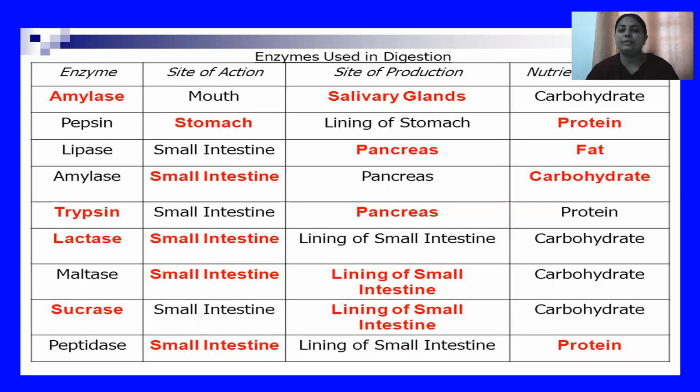Lactase is also found in the small intestine, in the lining of the small intestine, and it is involved in the breakdown of carbohydrates. Maltase is also found in the small intestine, in its lining, and its role is also in the breakdown of carbohydrates. Sucrase is found in the small intestine, in its lining, and it also plays an important role in carbohydrate digestion. And the last one is peptidase. Its site of action is the small intestine, its site of production is the lining of the small intestine, and it is involved in the breakdown of proteins.